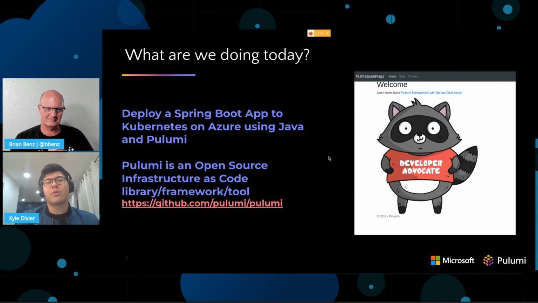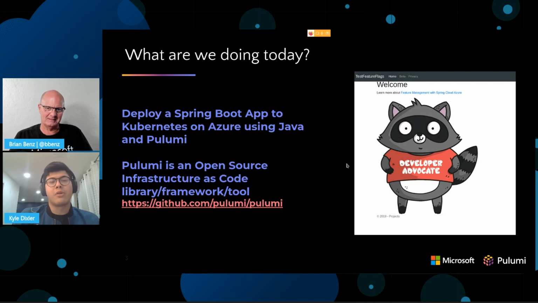So I'm going to be talking a little bit about what infrastructure as code is. And then Brian's going to be talking a bit about what Kubernetes on Azure is. So on the right, you'll see the application we're going to be deploying. It's a Spring Boot application. Like I mentioned, it's got this cute little developer advocate, and we're going to be toggling the picture on and off using feature flags on an app without having to deploy it.